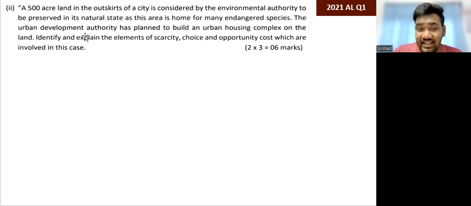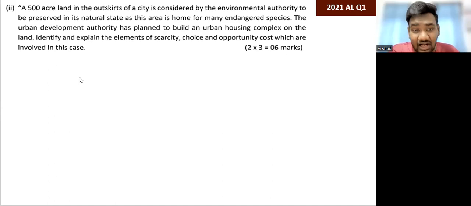Identify and explain the elements of scarcity, choice, and opportunity cost which are involved in this case. Very easy, guys. So how can you start with scarcity? You don't have to go in and talk too much about definitions. But you can start, right? You can say scarcity is the limitedness of resources compared to unlimited wants.